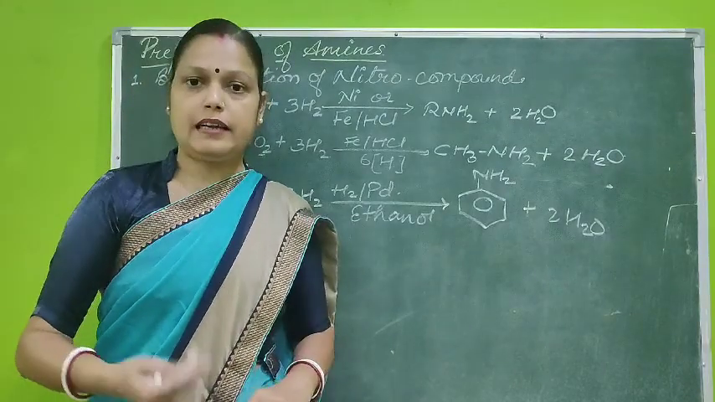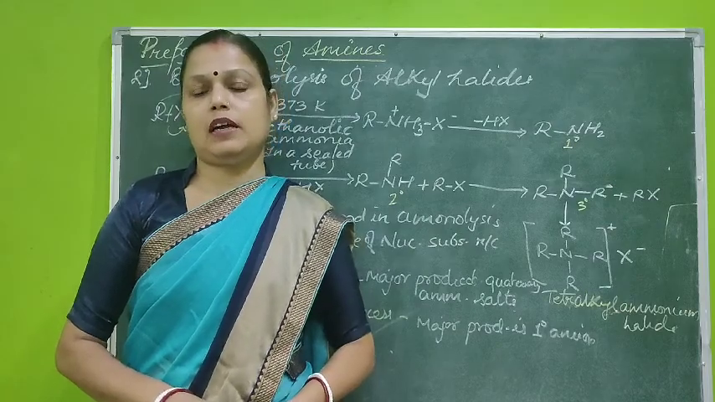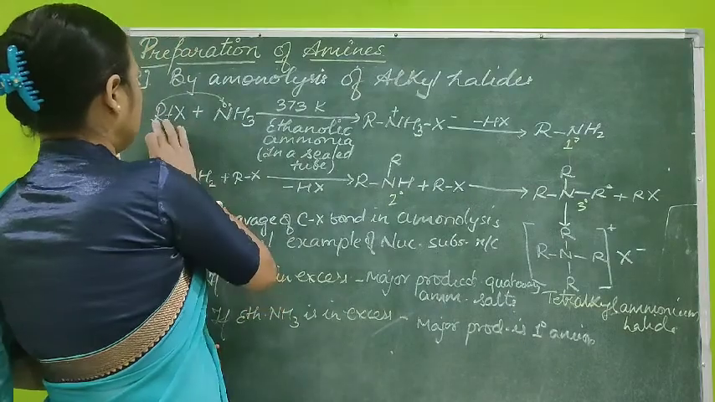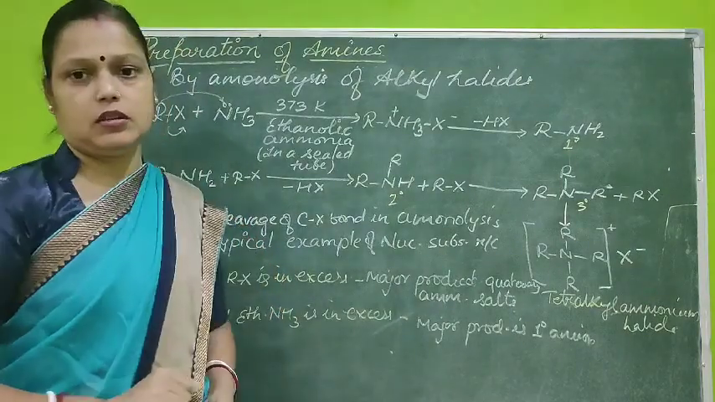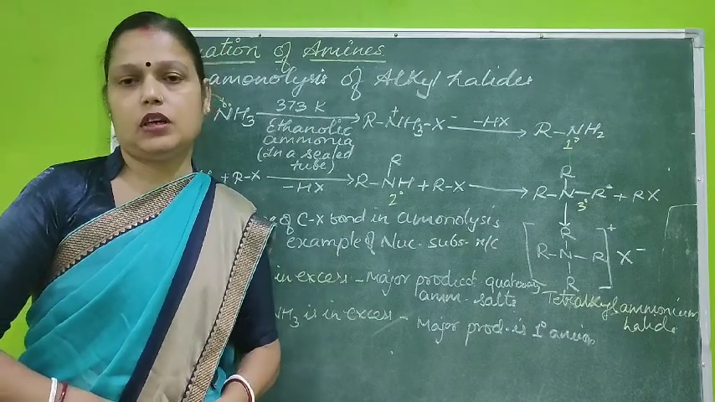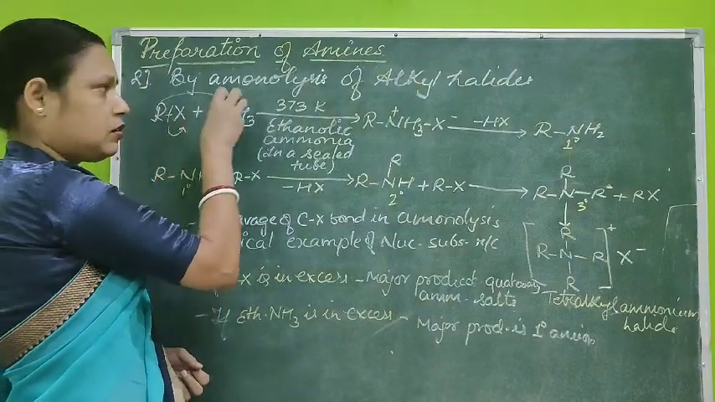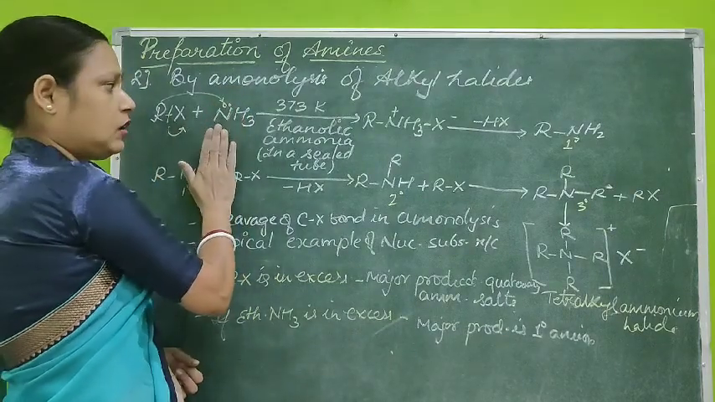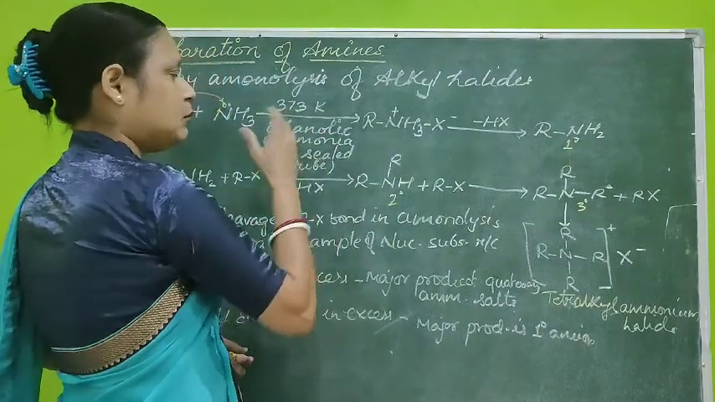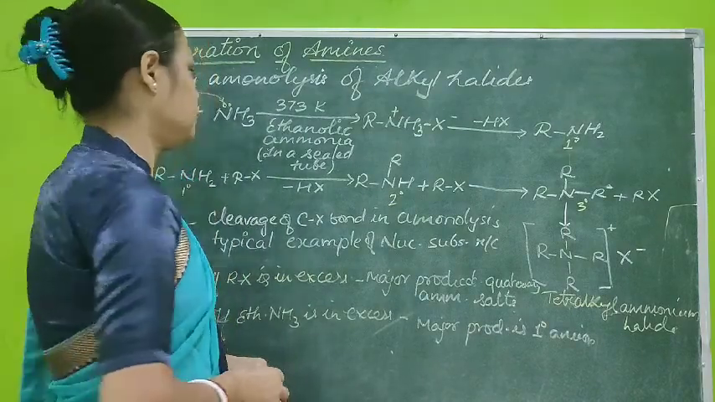Let us see the next method, ammonolysis. What is meant by ammonolysis? It is the process where the breaking of the bond between carbon and halogen takes place. That is known as ammonolysis. This process takes place in the presence of ethanolic ammonia. See the mechanism. Alkyl halide, when ammonia is added, is done in the presence of ethanol. That's why it is written ethanolic ammonia. The temperature must be 100 degrees Celsius.